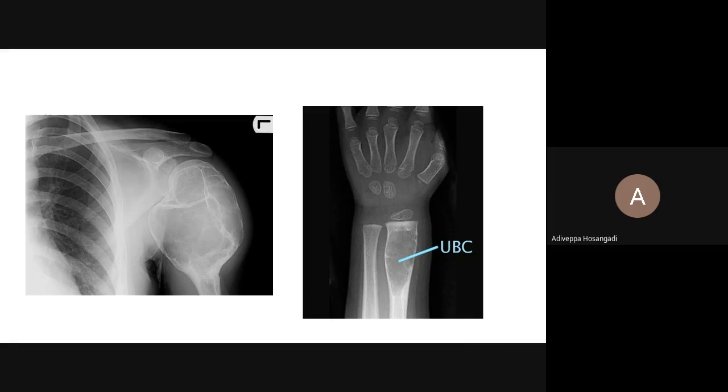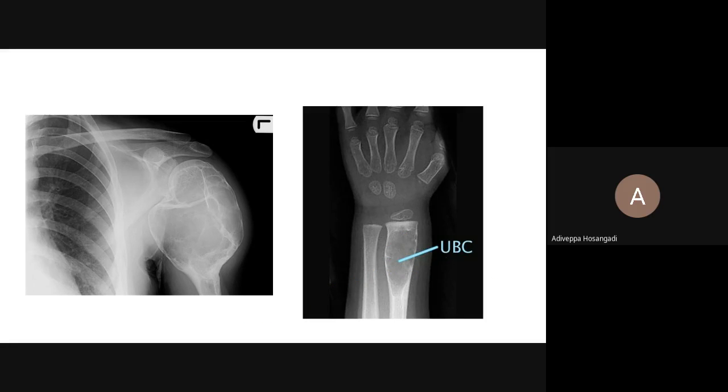Okay, what is the treatment of simple bone cyst? If it is asymptomatic, leave it alone, it will heal by itself. Or you aspirate the fluid and give Depo-Medrol or methylprednisolone. You remember this, it is very essential. You aspirate the fluid and give the injection for the healing of the bone cyst.